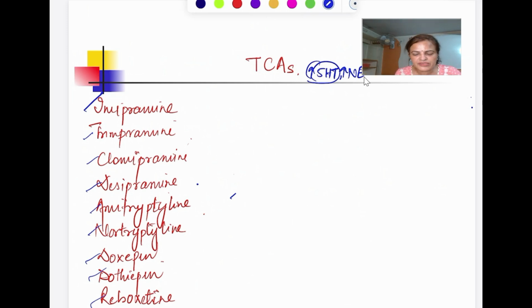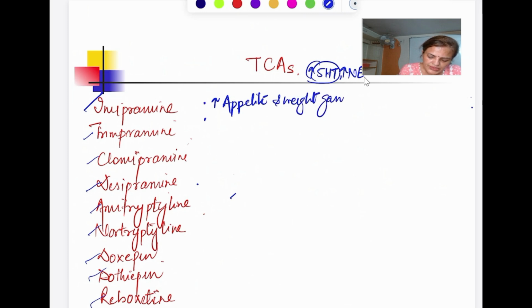Now the non-beneficial or adverse effect, because of this 5-HT, there will be increased appetite and weight gain. This is number 1. Number 2 is there is a sexual distress in the form of interference in erection or delayed erection and ejaculation.